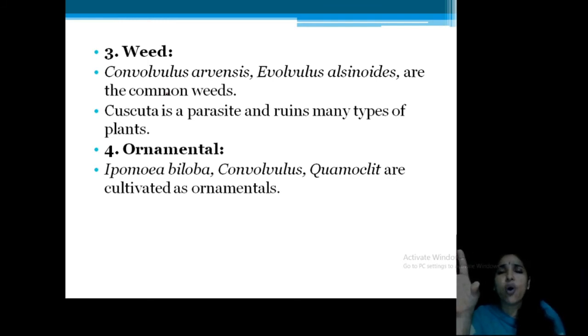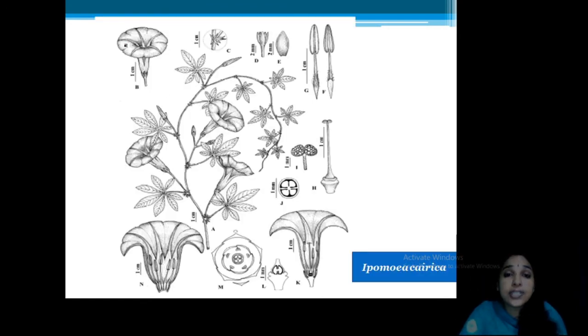Comoclete is a very common garden plant. I will show you the photographs. So, this is the illustration of this plant, Ipomea caerica. Ipomea caerica is very common on our roadsides and all. While walking, you can observe this climber. See how this corolla is arranged, very important. These marks on the corolla, then a tube-like structure. This is infundibuliformis corolla. That's very, very important.